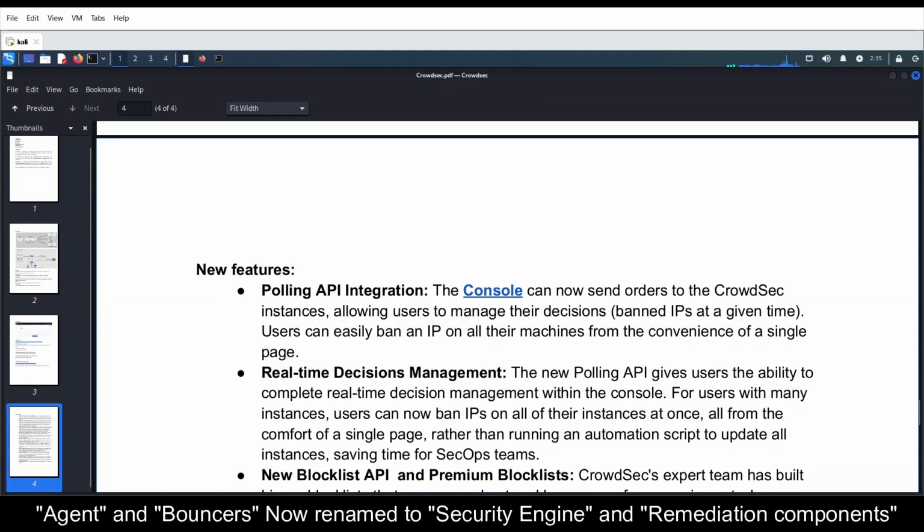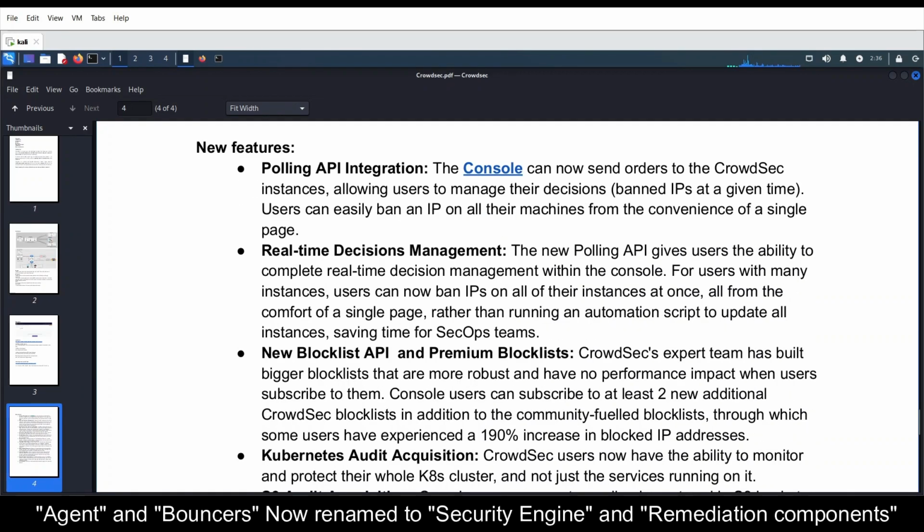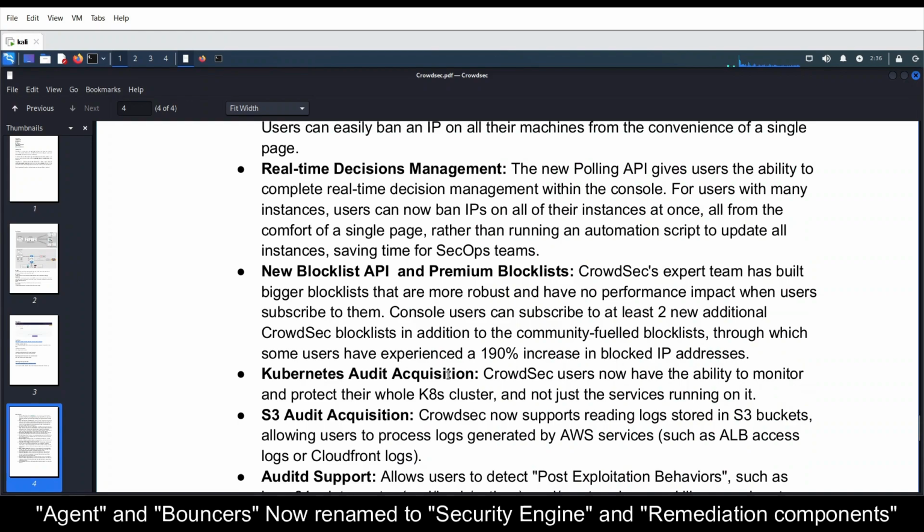First is the polling API integration, allowing users to manage their decisions. Users can easily ban an IP on all their machines from the convenience of a single page. So from a single page they can block one IP across the complete organization. They also have real-time decision management, and a new blocklist API and premium blocklist in the new features.